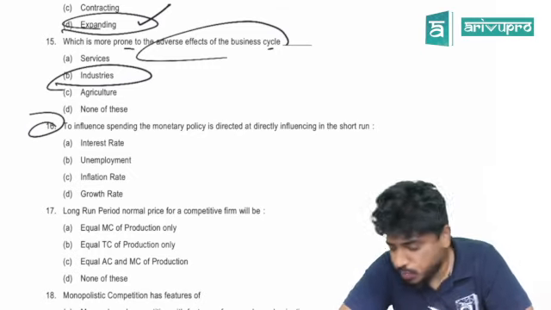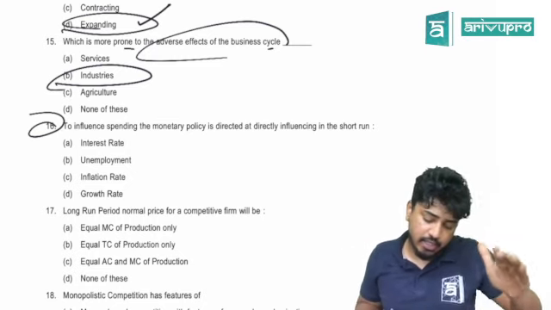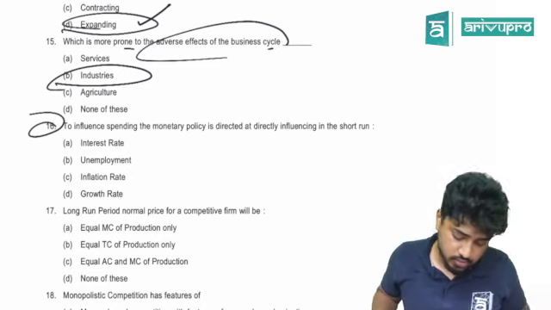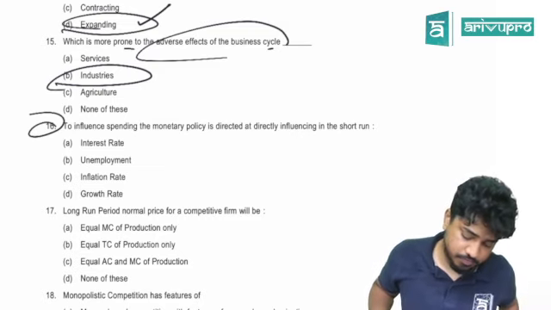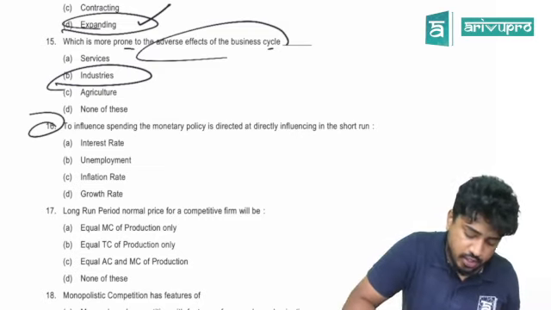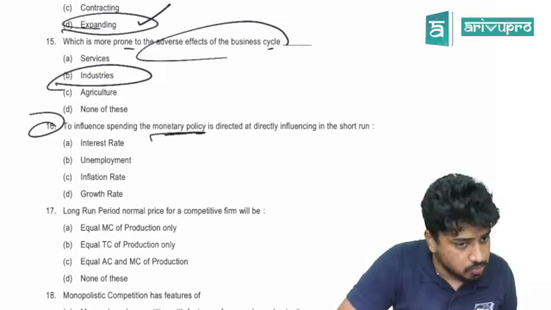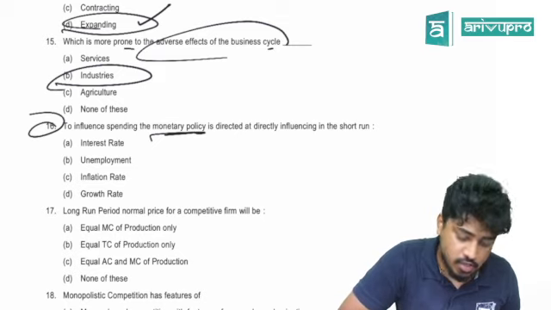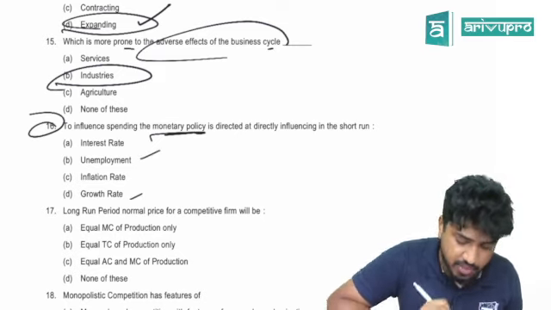To influence spending, right? The monetary policy is directed at directly influencing at short run. Monetary policy means what? What is monetary policy? Set by RBI. Does RBI influence this?